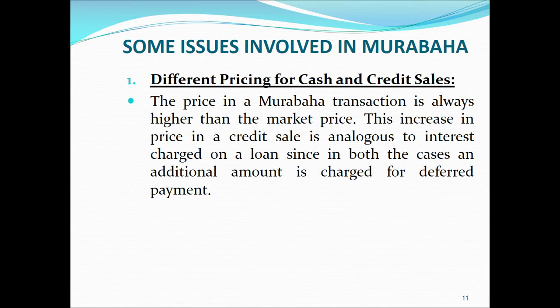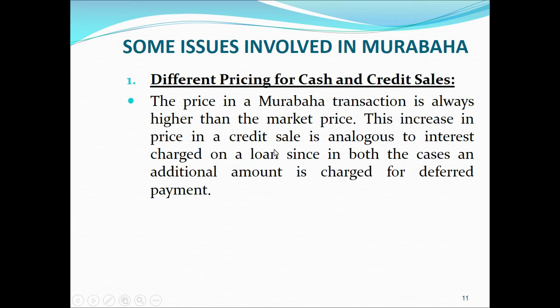As I told you earlier, in case of Murabaha, the profit can be expressed in terms of percentage, and generally in case of banking, that percentage is the standard rate of interest, which is CIBOR, decided by the state bank. So that is the reason that the price in a Murabaha transaction is always higher than the market price.